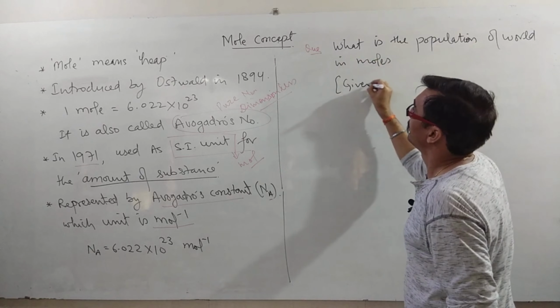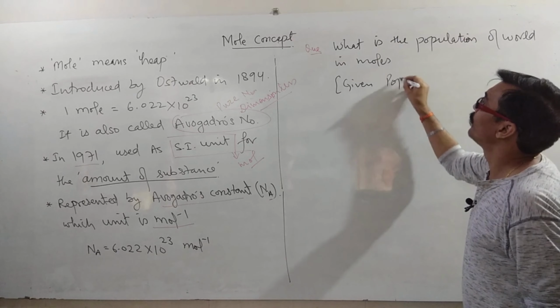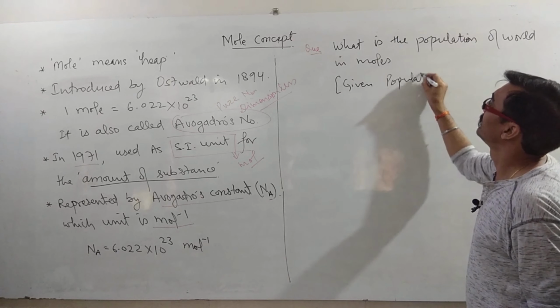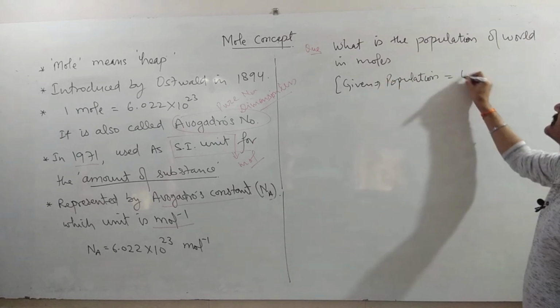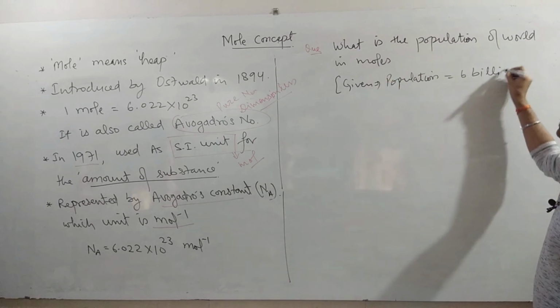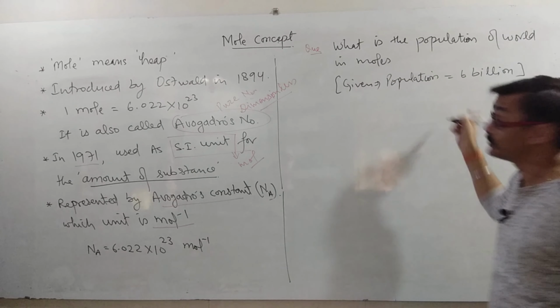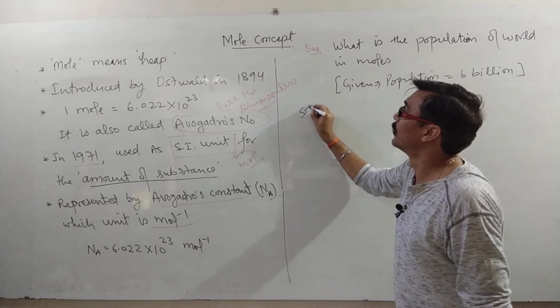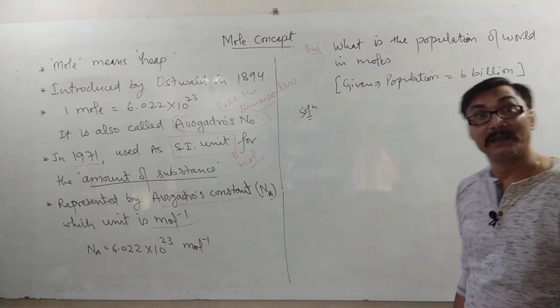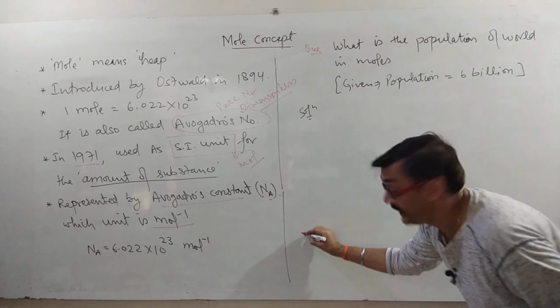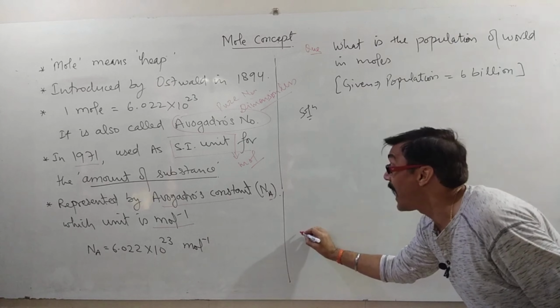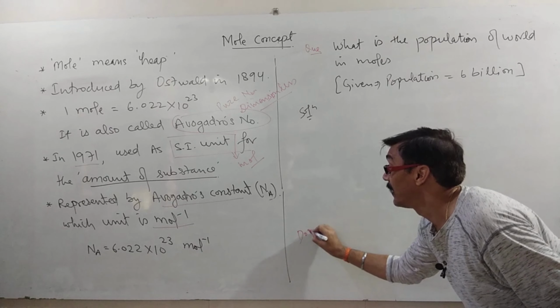Given, the population is 6 billion. Now you have to change it into moles. So, solution. We all know very well that if we ask how many dozens